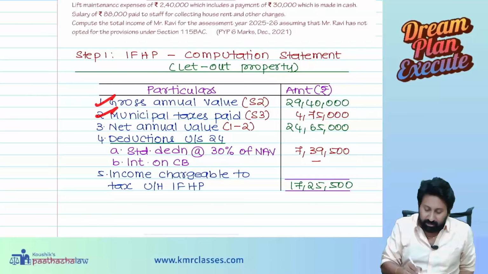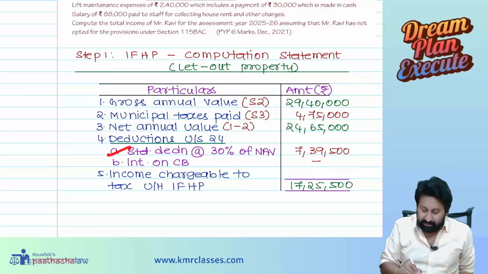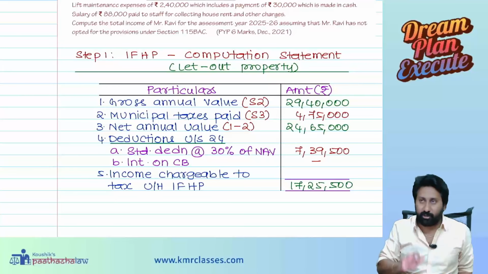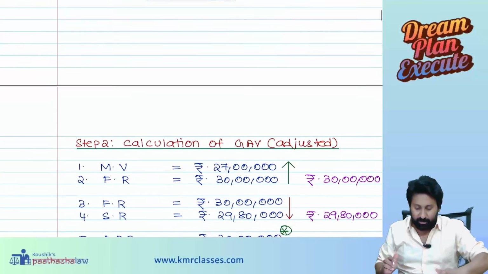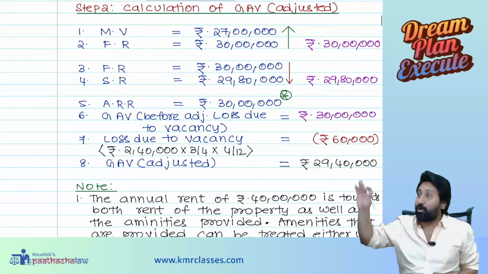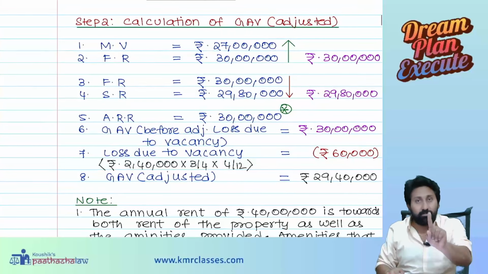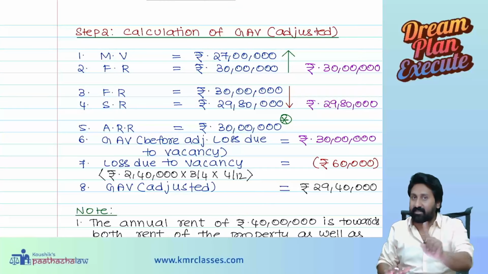Gross annual value, municipal taxes paid, net annual value, deductions, income tax charge, income chargeable to house property, standard deduction and interest on capital borrowings you need to write. These are all blanks you need to leave. Then write down gross annual value. Like this you need to present. Don't assume that the institute knows the answers. I'm telling you again and again, don't make this mistake again. It costs you one attempt.